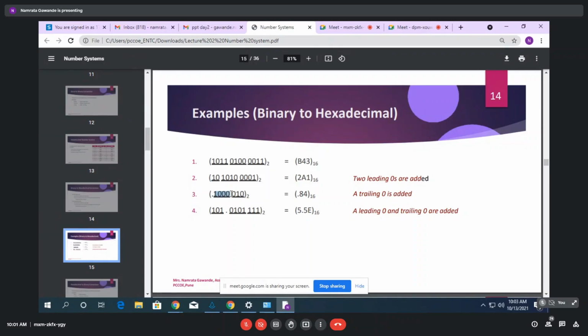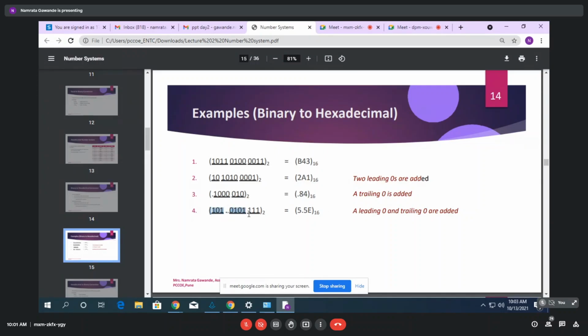So 1000 and 010. Here you can see only 3 bits, so you have to add 0. That is the trailing 0. A trailing 0 is added. So the answer is 0.84, to the base 16.